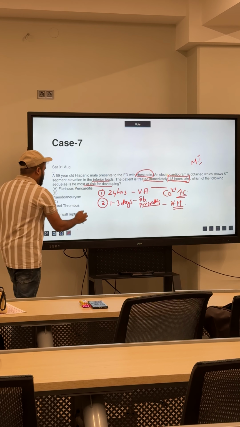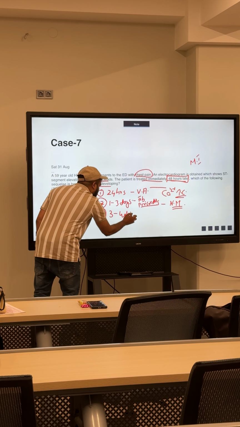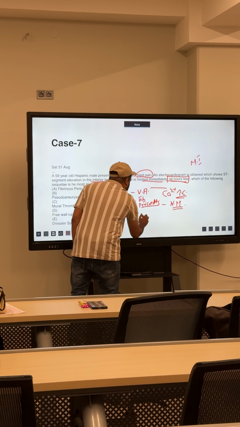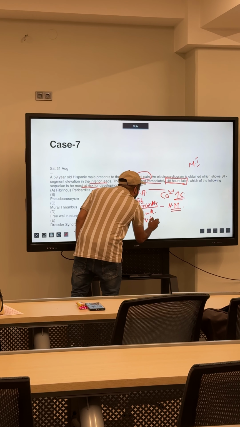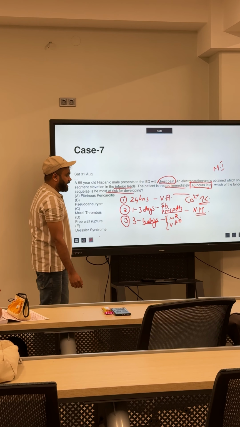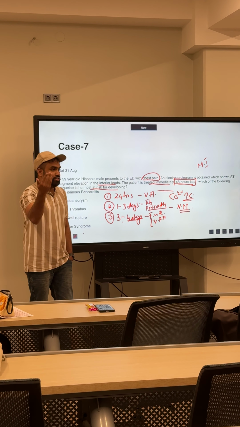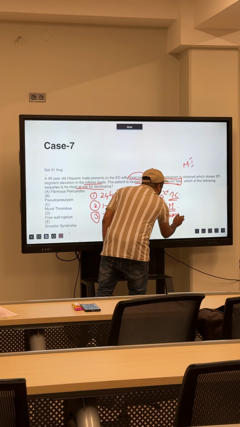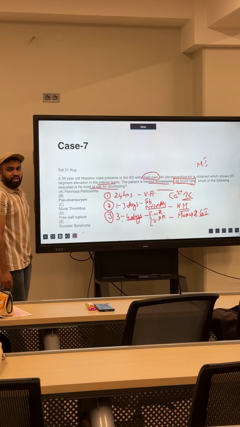Remember, in 3 to 14 days, that is by 2 weeks, the patient can get complications like free wall rupture or left ventricle pseudo aneurysm. Free wall rupture or left ventricle pseudo aneurysm can happen. With more days, what is the other mediator that can come there? Macrophage, right? It is either macrophage mediated, or there is formation of granulation tissue. Macrophage or granulation tissue.